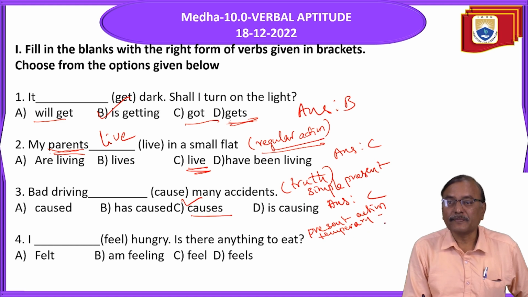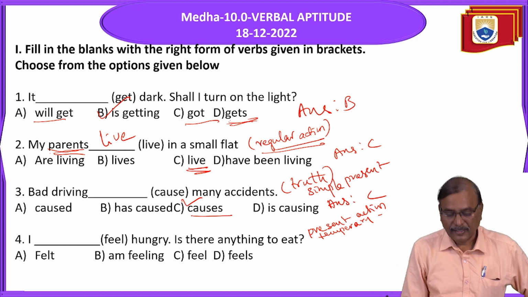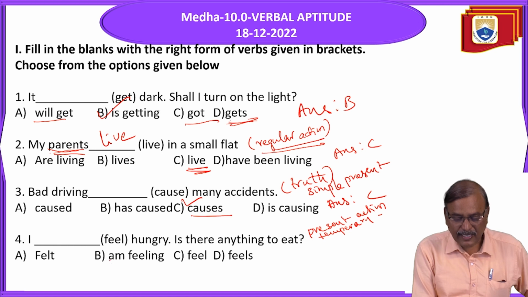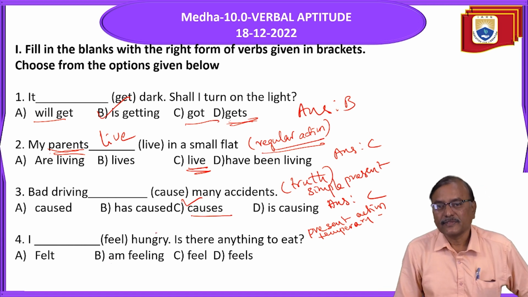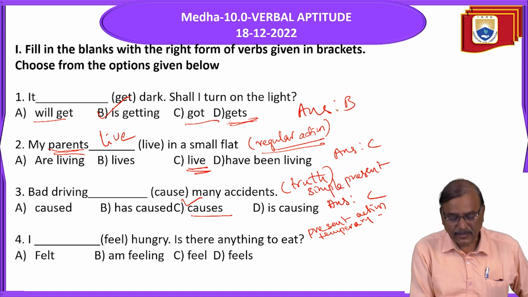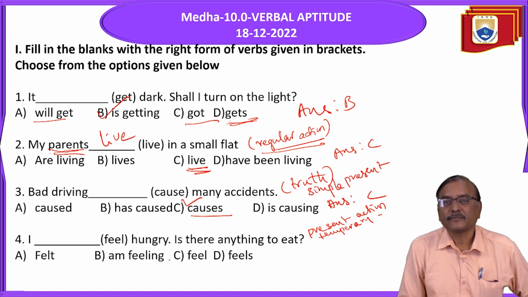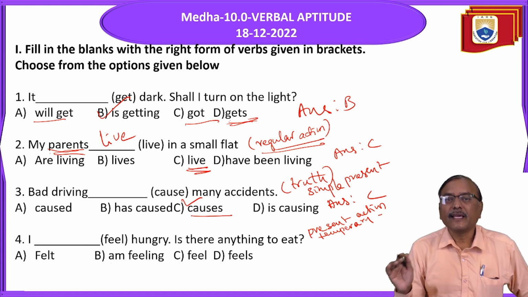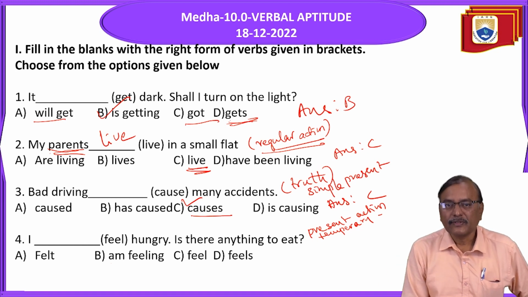Okay. When it is temporary, here generally present continuous only. But here, remember, don't say here I am feeling hungry. Actually, present continuous means be form plus verb-ing form. Right? But the exception is, there are some verbs which are called dynamic verbs, and there are some verbs which are called stative verbs.